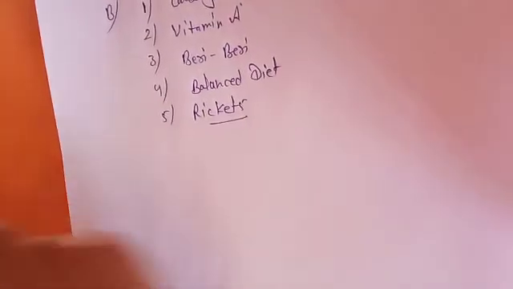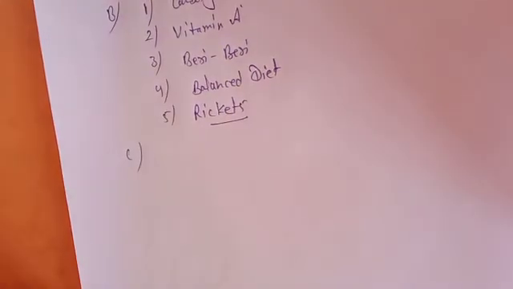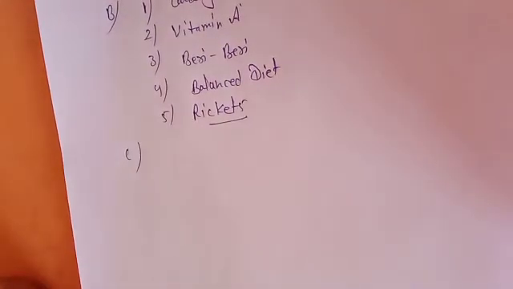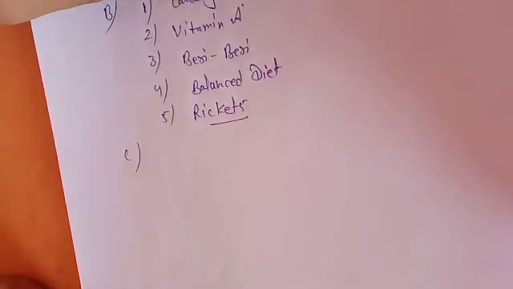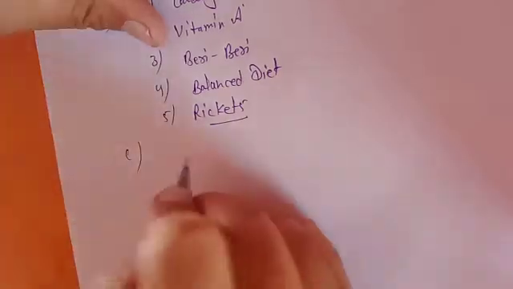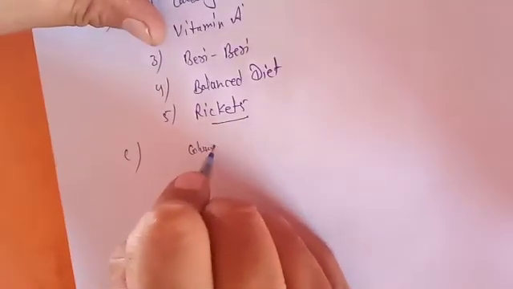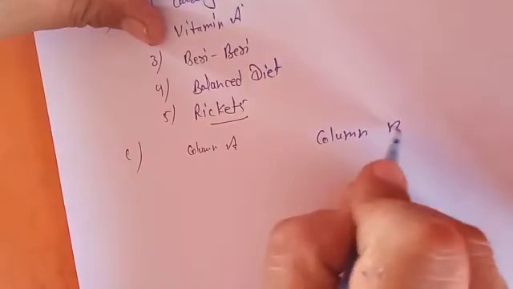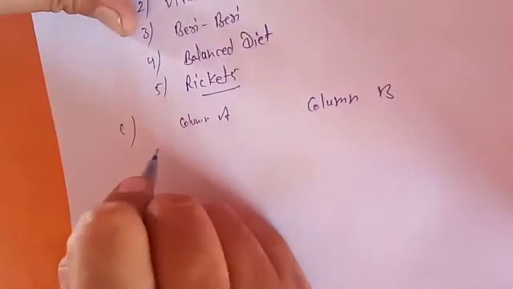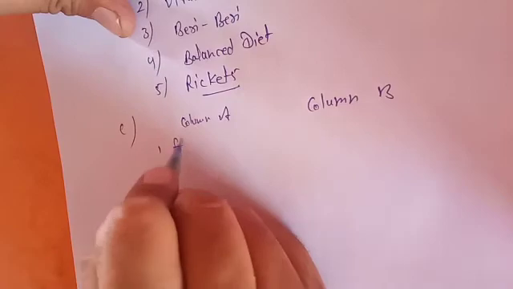Now let's come to C section, in which you have to match the following, numbered from 1 to 5, and in column B, A, B, C, D, E. So column A and column B. The first one is fluorine.